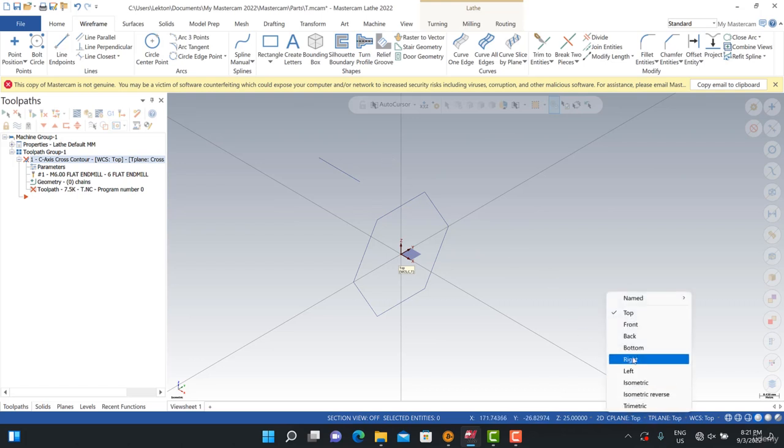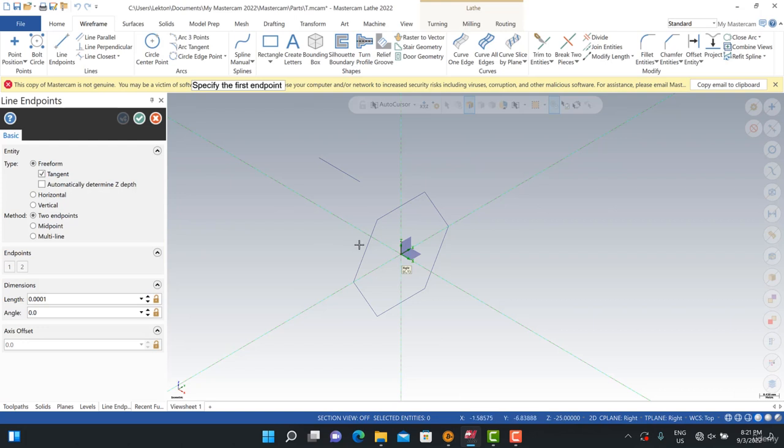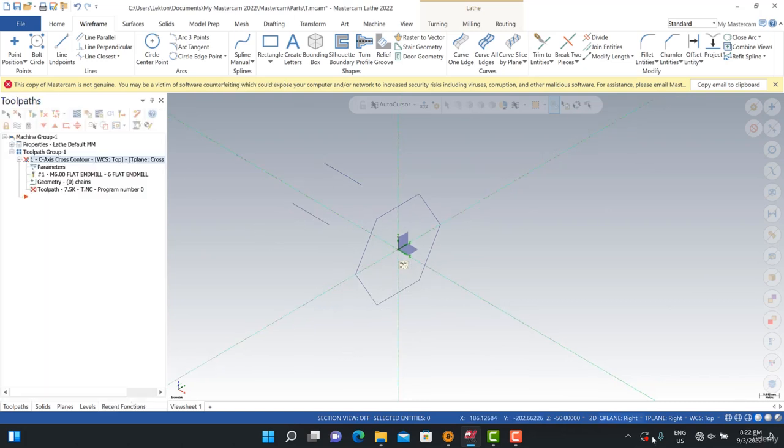I can turn to C plane right, and then I can click here, and then I can write 25. At that point I can click, that's the midpoint, that's going to be projected here. After that, I can change my Z position again, and I can click here again. So after that, we can turn to top view, of course.